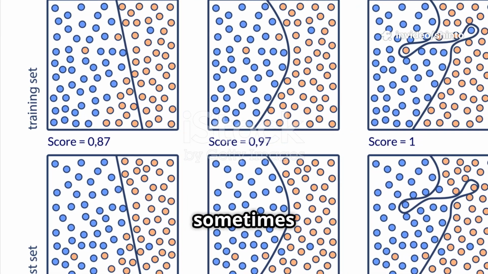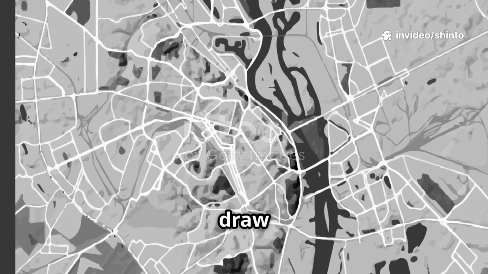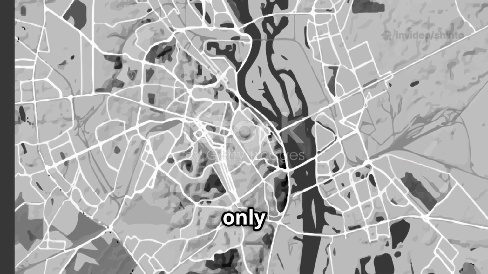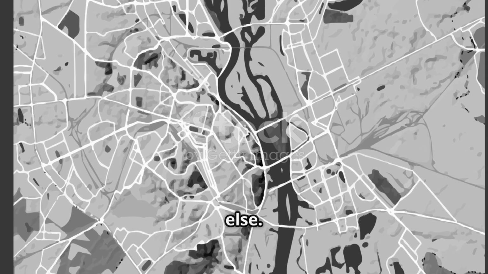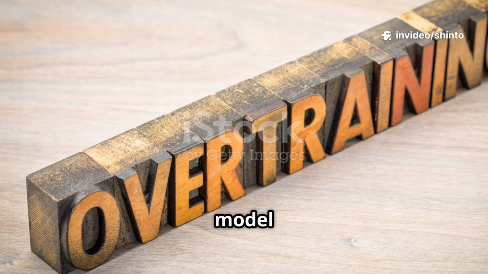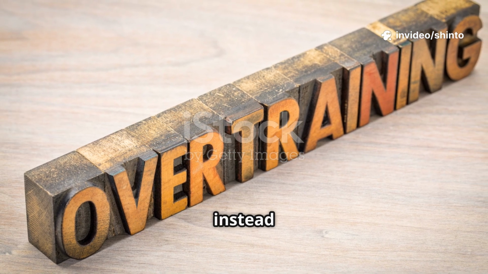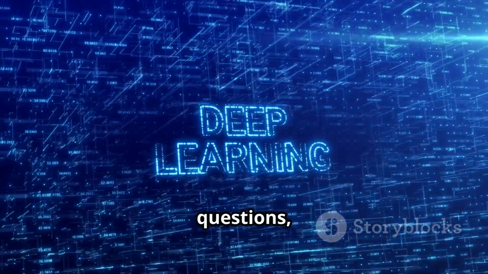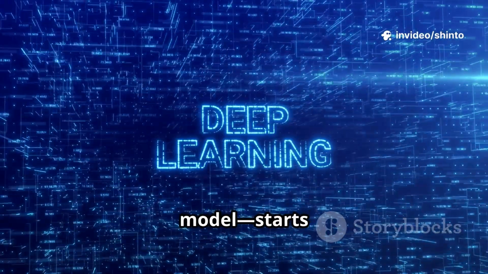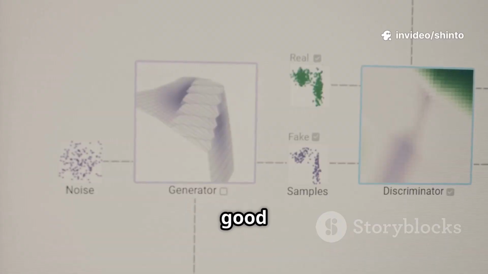Well, first, sometimes the model's just too complex for its own good. Imagine trying to draw a perfect detailed map of a city using only 5 street names. You'll end up adding so much detail it doesn't make sense anywhere else. That's what happens when a model has too many parameters compared to the amount of data. It starts to fit the noise instead of the pattern. Another big cause? Not enough data. If you only practice with 5 questions, your brain, and the model, starts to lock onto those specific examples, missing the bigger picture. But here's the good news.